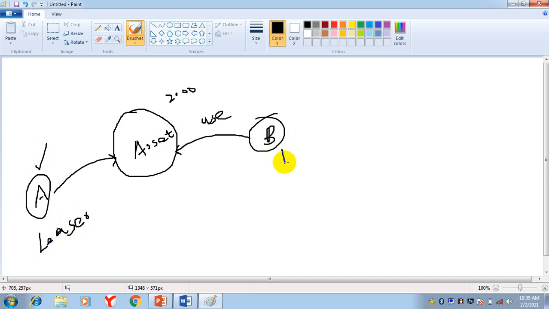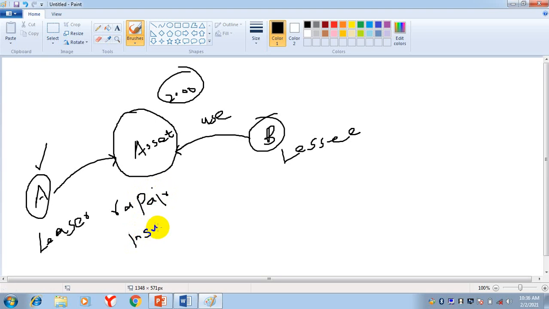This lessee, he will just use it and he will pay the monthly rental payments. He is not concerned with the repair and with insurance. Repair, insurance. Who is responsible? The lessor is responsible.